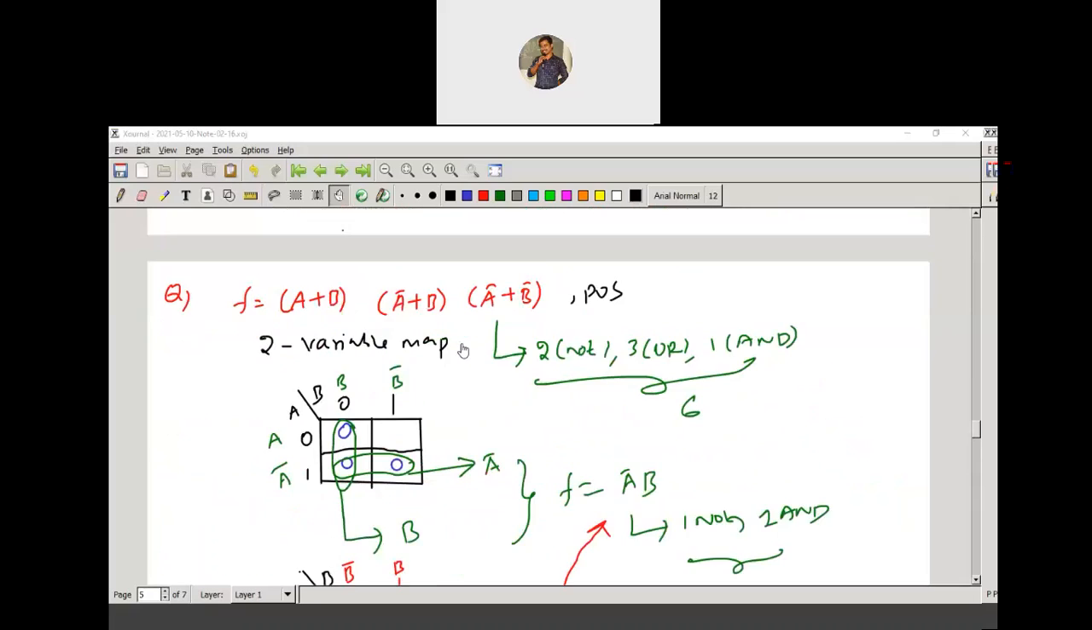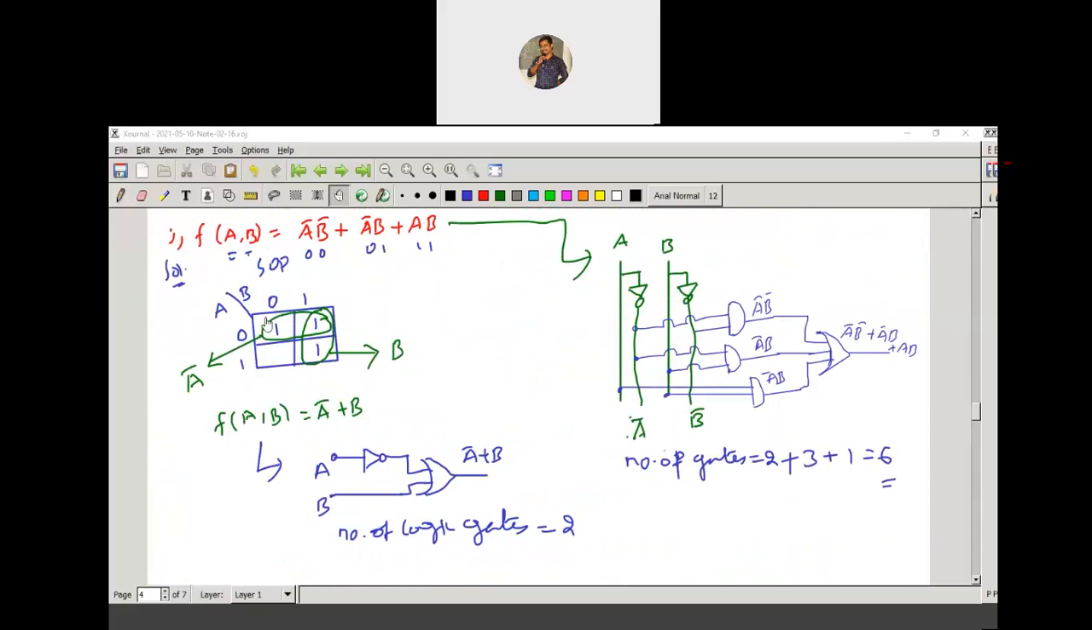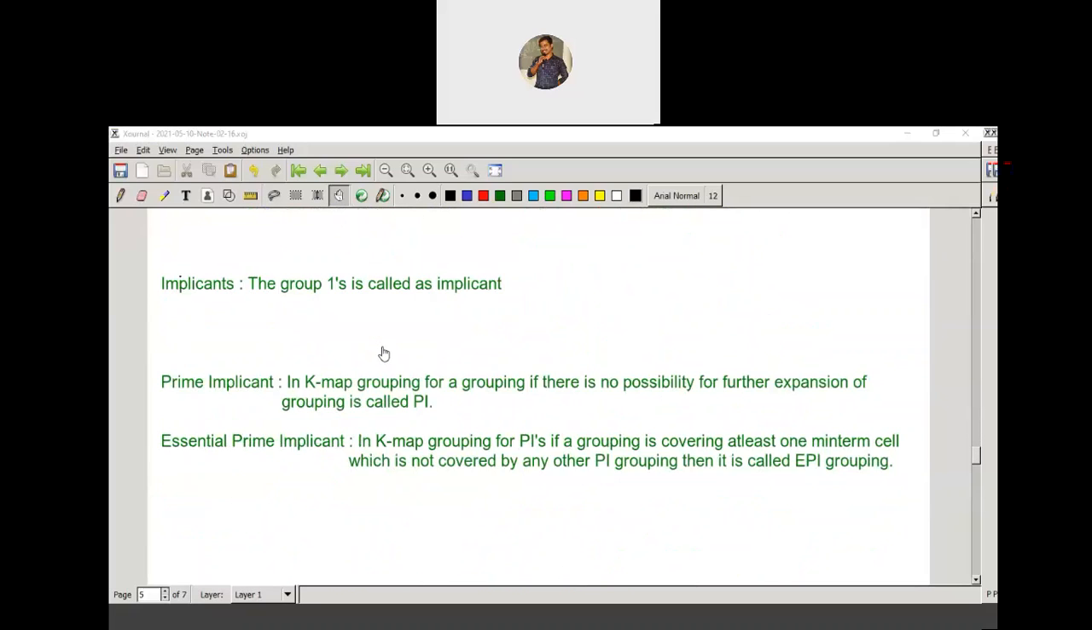For example, if you take this example, here you have grouped these cells, these minterms and these minterms. That is called an implicant. This one is called an implicant here, and there are the following types of implicants: the prime implicants, as well as the essential prime implicants. What I'm telling you is that each group in the K-map is called an implicant. Now coming to prime implicants and essential prime implicants.